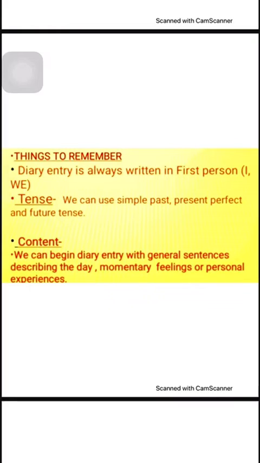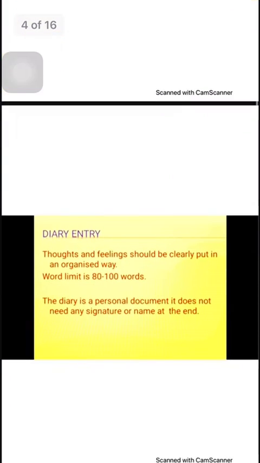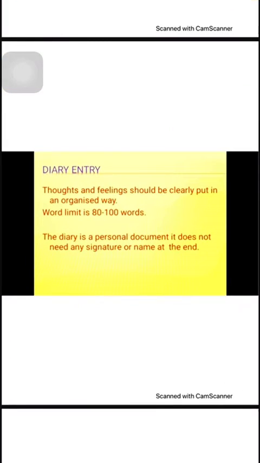Now, whatever the content is, how could you start your diary? We can begin a diary entry with general sentences describing the day, momentary feelings or personal feelings. You could say, oh my god, today's day was horrible, or you could say today's day was very fantastic, I just love this day, I just want this day to come again. A diary entry is one in which you could express your thoughts and feelings very clearly and in an organized way.